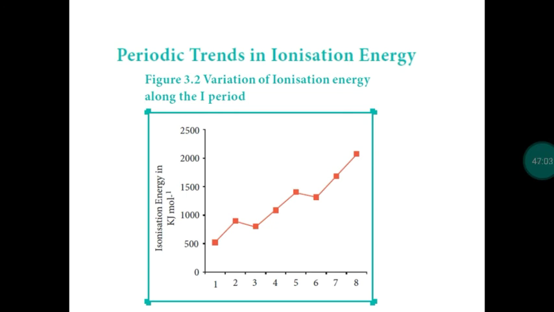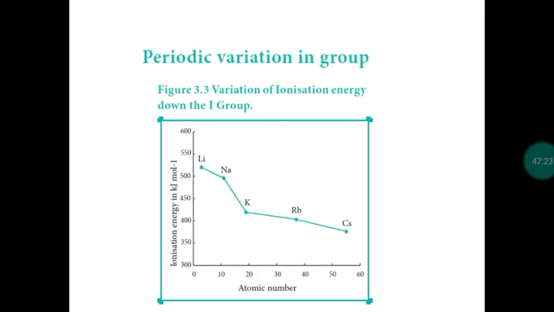Due to a stable electronic configuration, half filled and completely filled electronic arrangement is stable. Due to stable electronic arrangement, we need more energy to remove the electron, so that nitrogen and beryllium are having more ionization potential than the immediate next one. Then group, as usual, top to bottom ionization energy decreases because size increases, last electron can be easily removed. Ionization potential decreases from top to bottom.